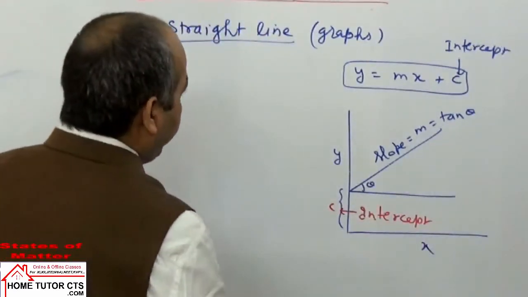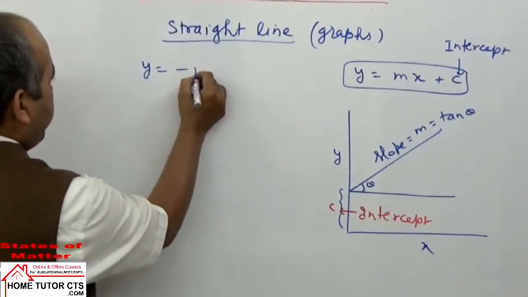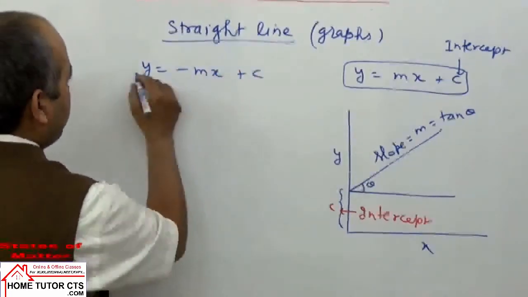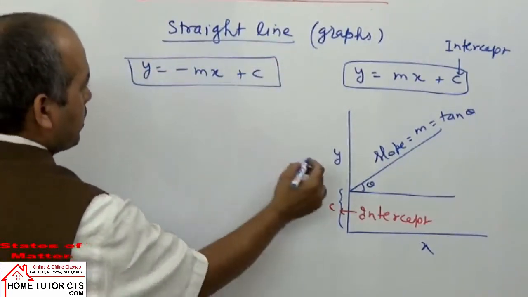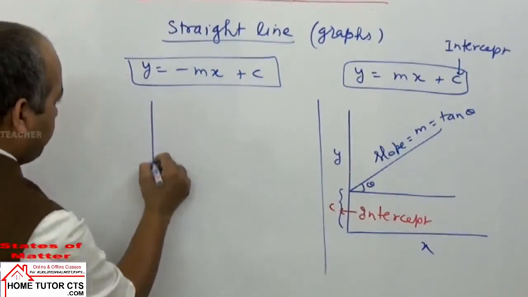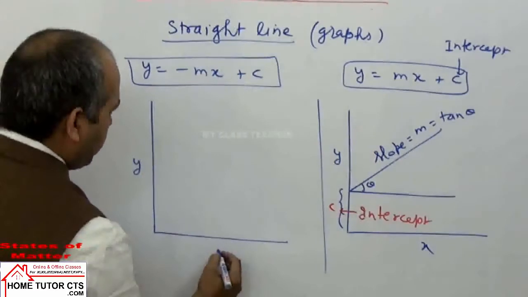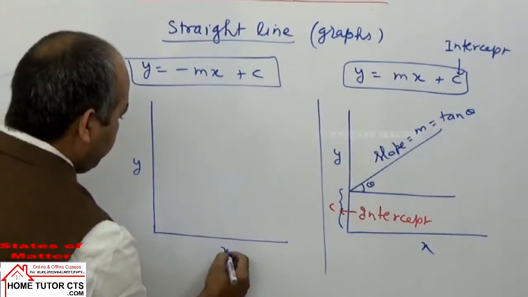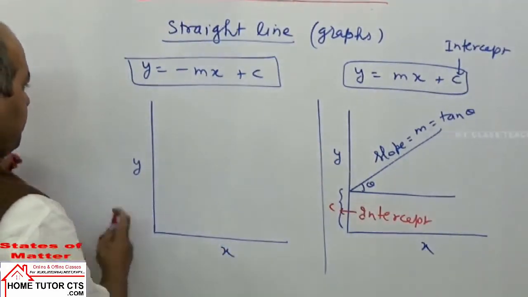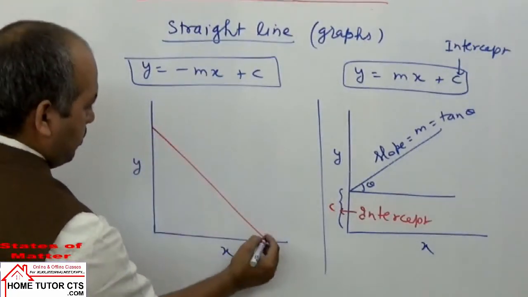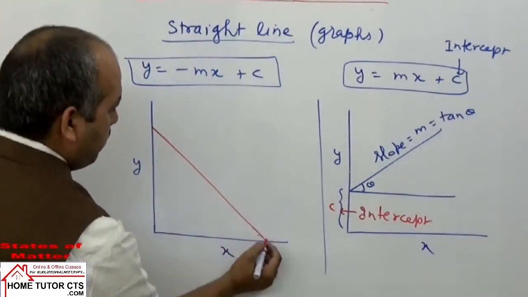If I take the sign negative, minus mx plus c, the slope is in this case negative. The graph is obtained of this nature. Join completely.